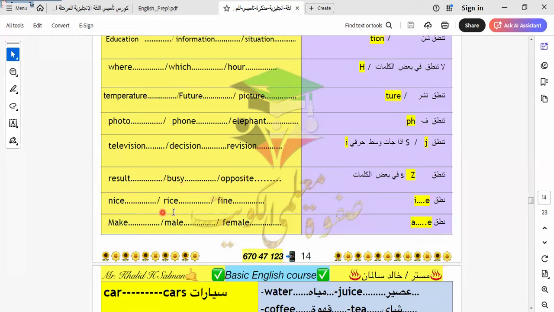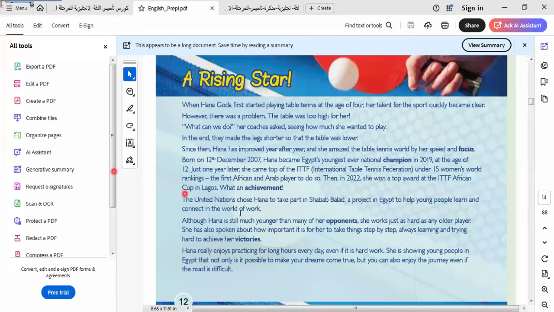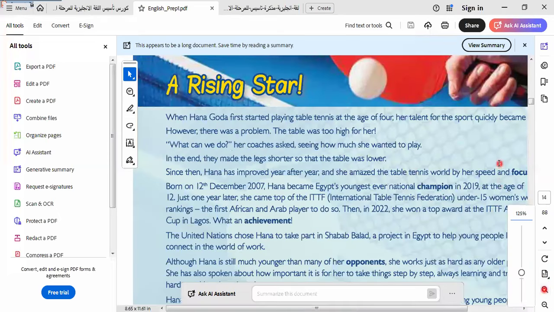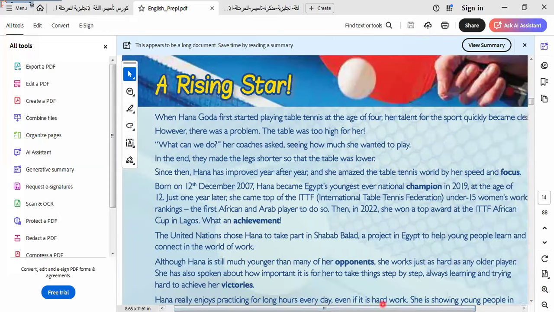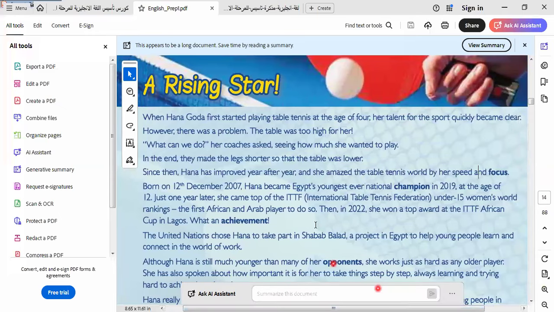Here we have nice, rise, fine. Make, male, female. By this pronunciation, let's go to the reading part. We have two texts here. I would like to read them to improve your language. Let's read this text together. I make this part for reading to improve your reading, because reading is also an important skill.